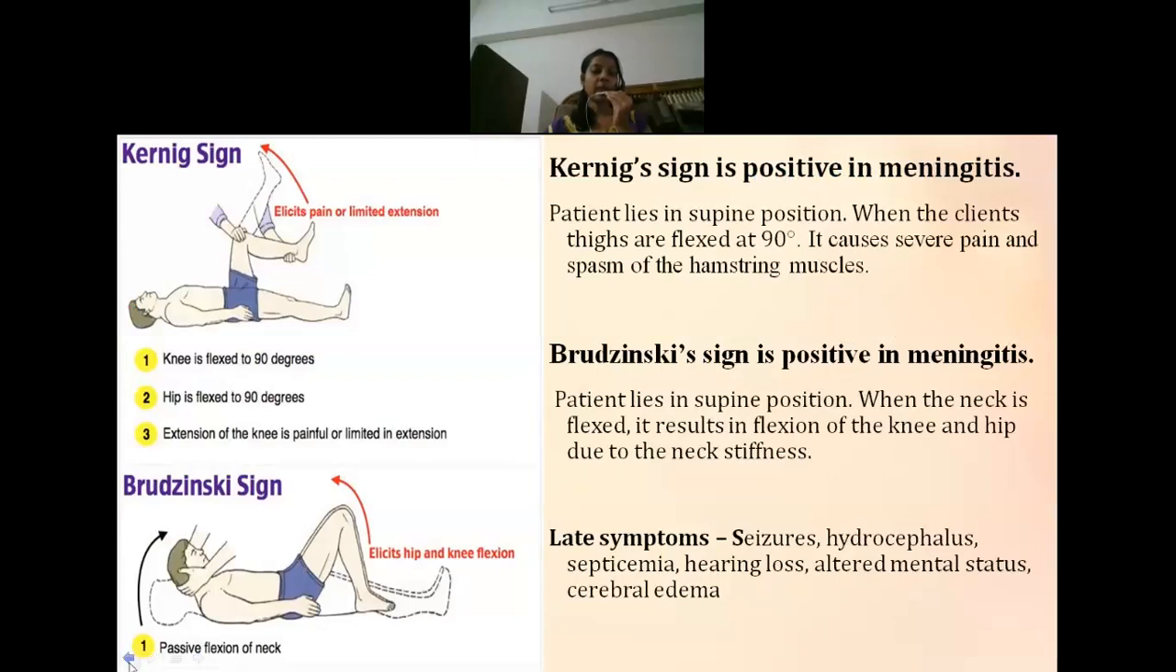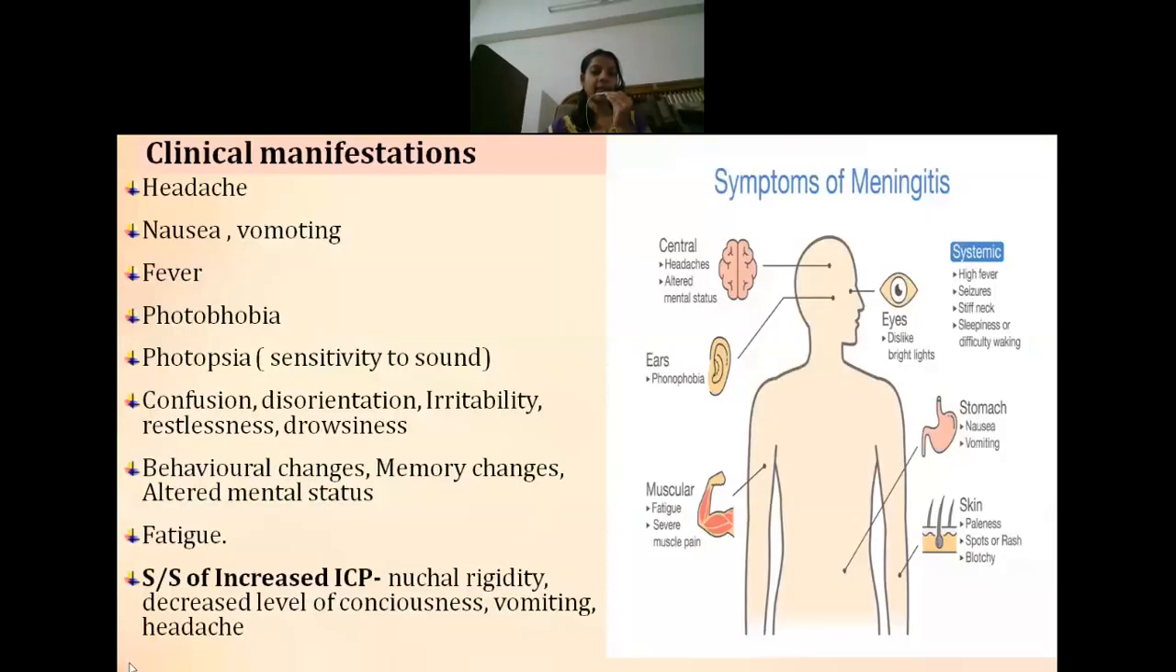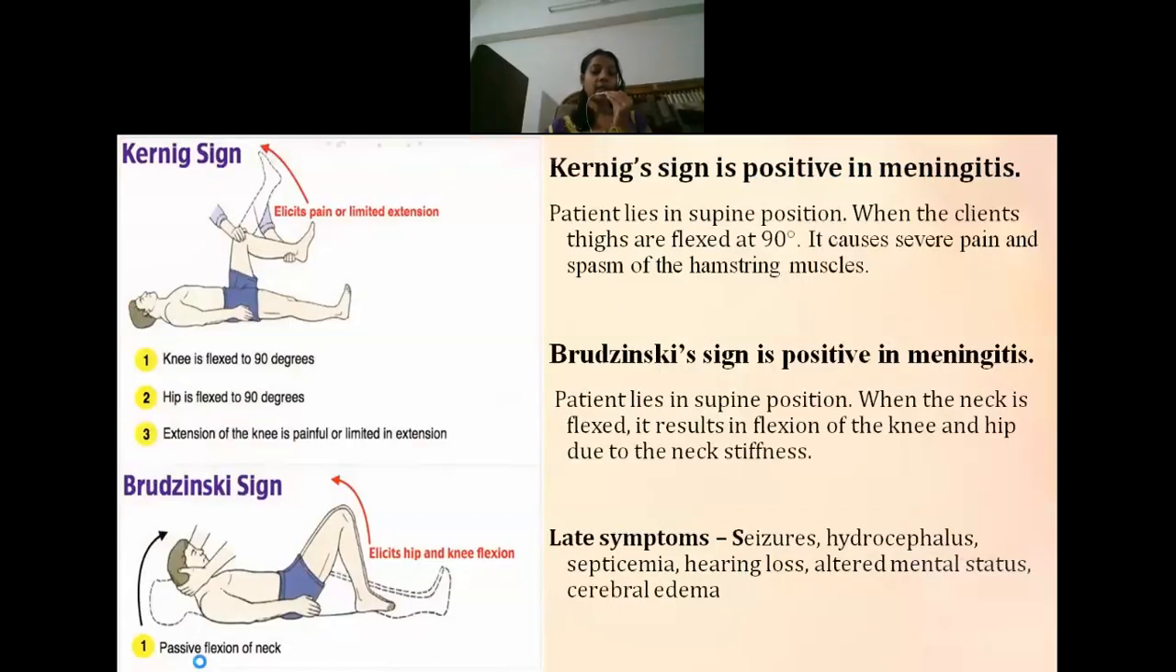So next is particularly about the signs that are seen in meningitis. These are the two important signs of meningitis, Kernig sign and Brudzinski's sign. So the first one is Kernig sign. You can see it in the picture also. Kernig sign is positive in meningitis and Brudzinski's sign is also positive in meningitis.